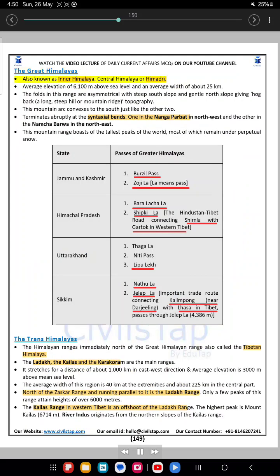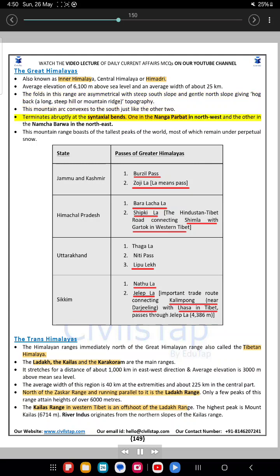The Great Himalayas. Also known as Inner Himalaya, Central Himalaya or Himadri. Average elevation of 6,100 meters above sea level and an average width of about 25 kilometers. The folds in this range are asymmetrical with steep south slope and gentle north slope giving hogback, or steep hill or mountain ridge topography. This mountain arc convexes to the south just like the other two.